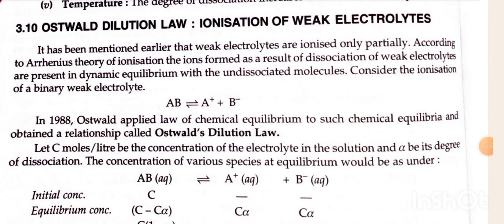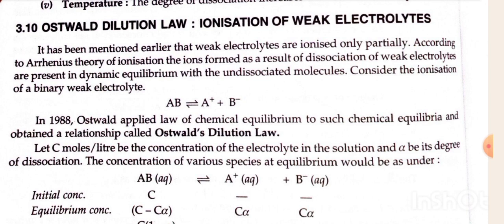Ostwald dilution law, ionization of weak electrolyte. It has been mentioned earlier that weak electrolytes are ionized only partially. According to Arrhenius' theory of ionization, the ions formed as a result of dissociation of a weak electrolyte are present in dynamic equilibrium with the undissociated molecules. Consider the ionization of a binary weak electrolyte, AB in equilibrium with A+ plus B-. In 1888, Ostwald applied the law of chemical equilibrium to such chemical equilibria and obtained a relationship called Ostwald dilution law.